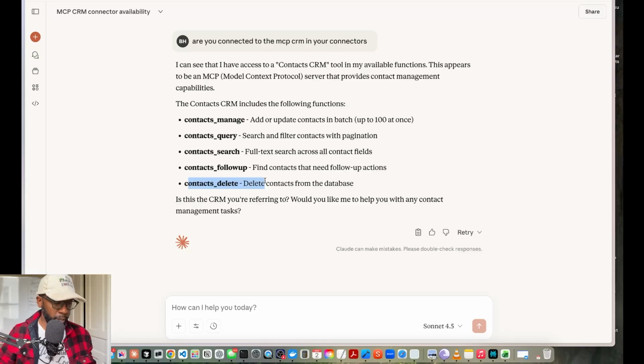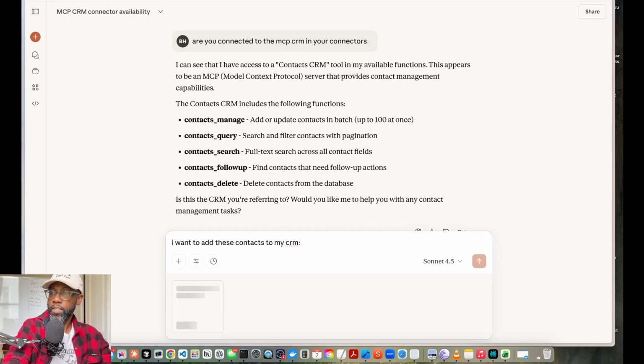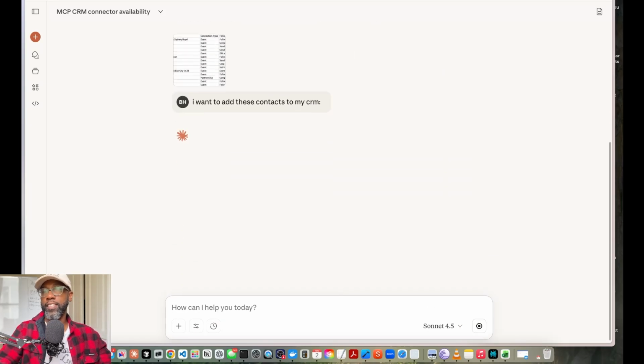Because remember, you have to have access to tools, right? An agent is just a large language model with access to tools. And one of the ways to be able to orchestrate and manage your tools is through an MCP. And so Claude has access. I want to add these contacts to my CRM. And so I paste the contacts in there.